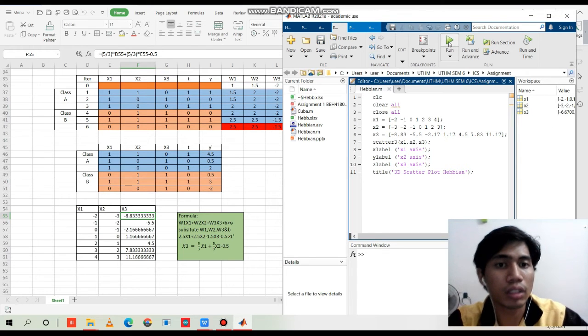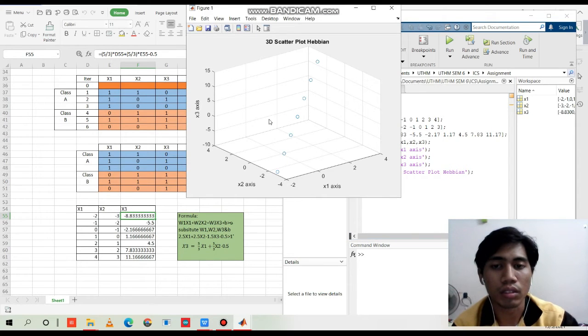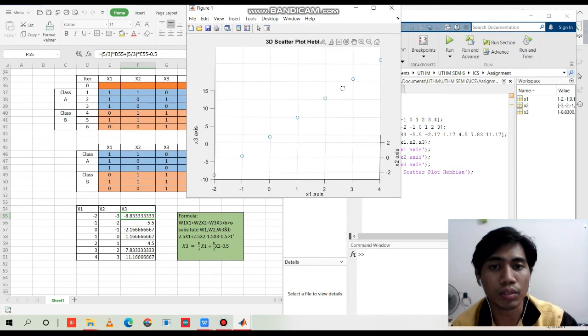So we run it. You can see the 3D schematic diagram for the task 2.